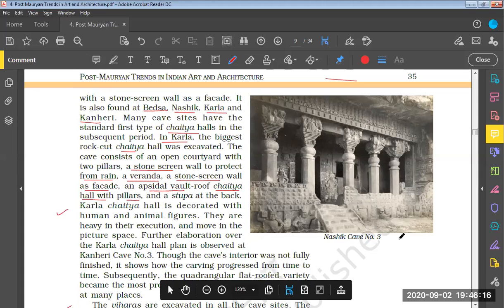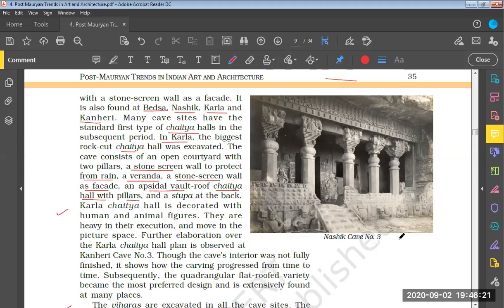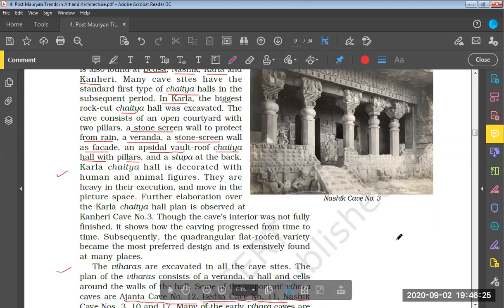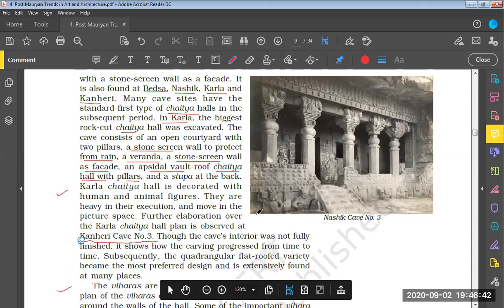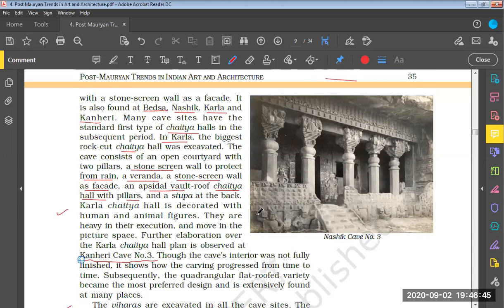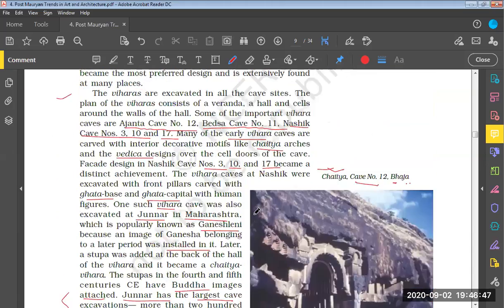Recently we have talked about Kanheri caves. It is also important because Kanheri caves were in the news recently because of Sanjay Gandhi National Park. On this screen you can see I'm underlining Kanheri cave number 9. Further elaboration over the Karla Chaitya plan is observed at Kanheri cave number 3. Kanheri cave is very important, you should revisit that.